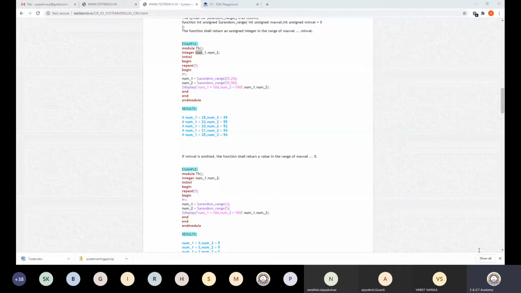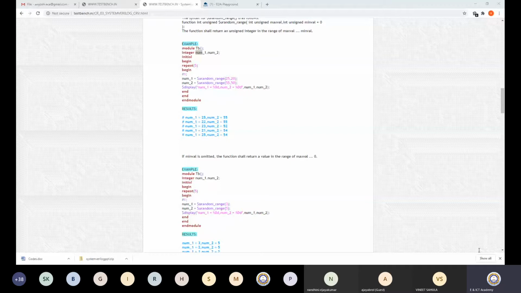Just to ensure that you are with me, try to do some examples today with randomization and observe what you are getting. If you are getting any issue, I would be more than happy to answer you. Now I am taking a second question, from Ajaya: for a single seed, will the randomized value be different or not?